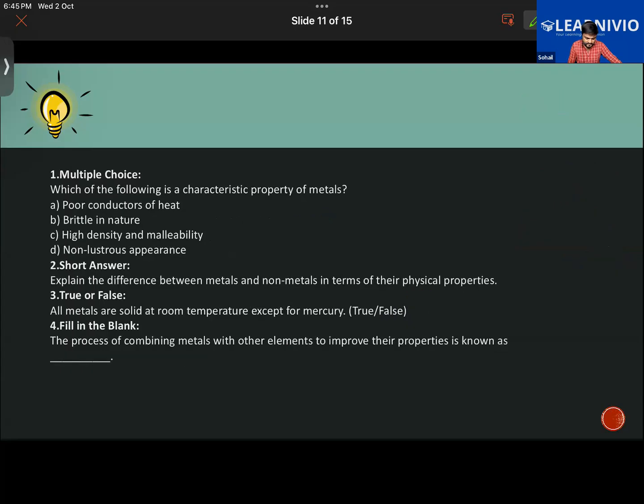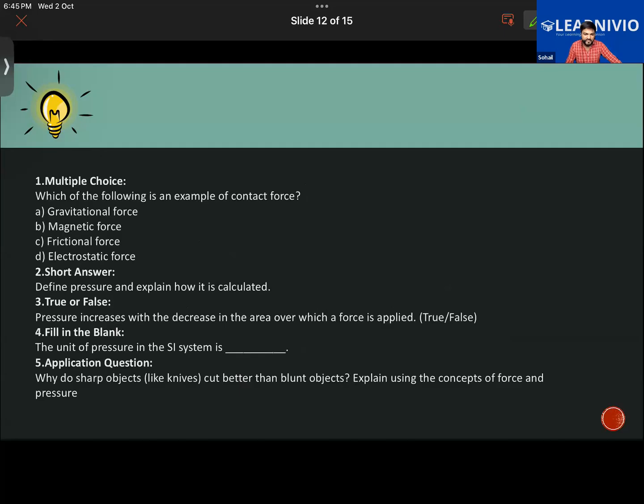Now these questions are meant to be done only by Chakrika, like she's only having the chapter materials, metals and non-metals. Others can continue from here. Which of the following is an example of a contact force? Not everyone is answering in the chat box.